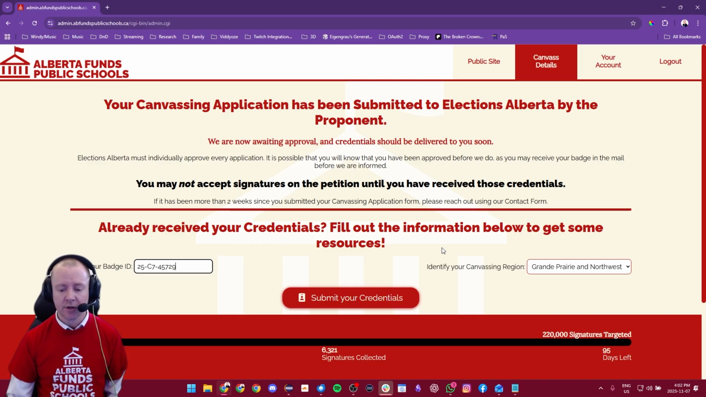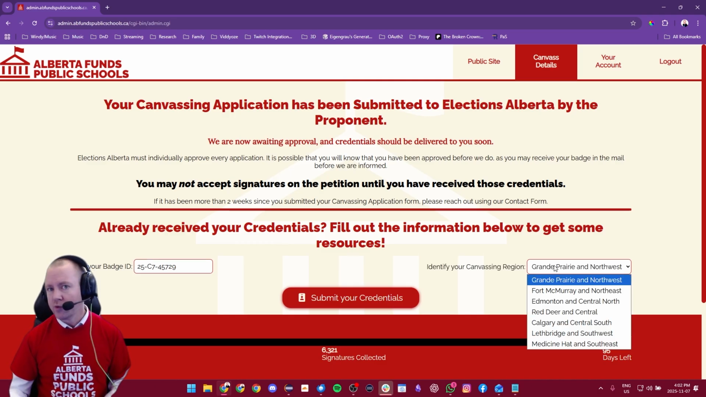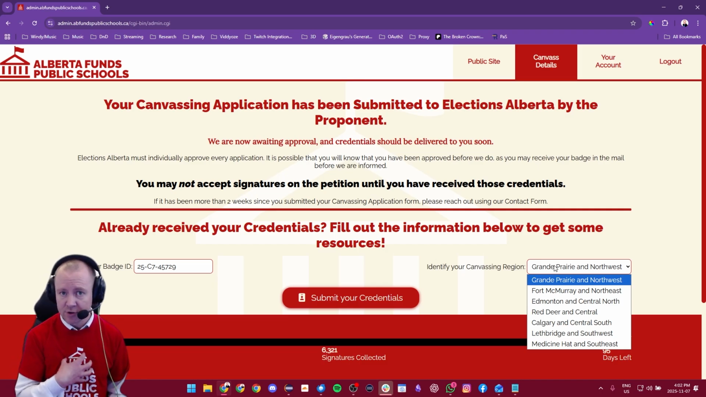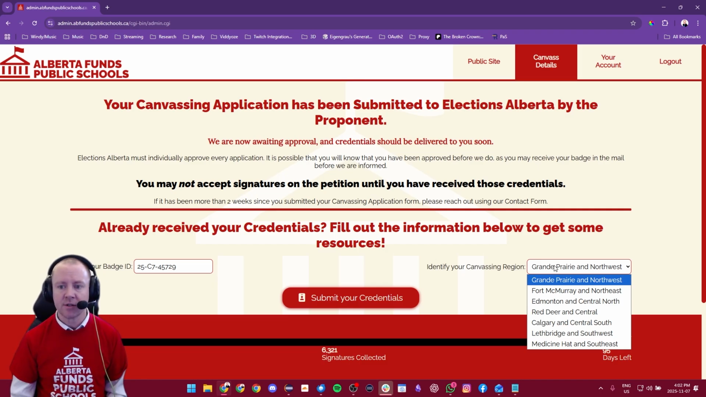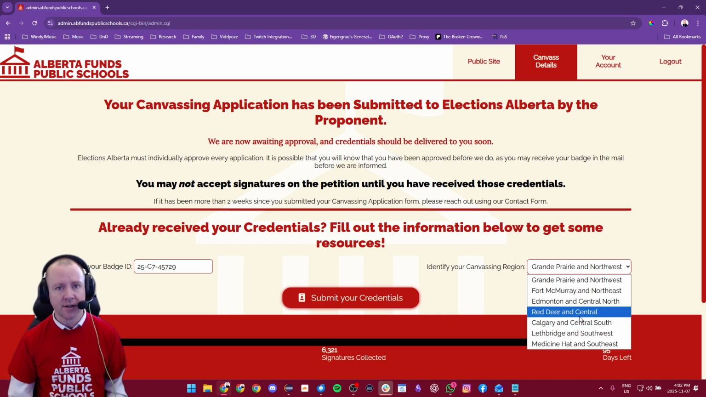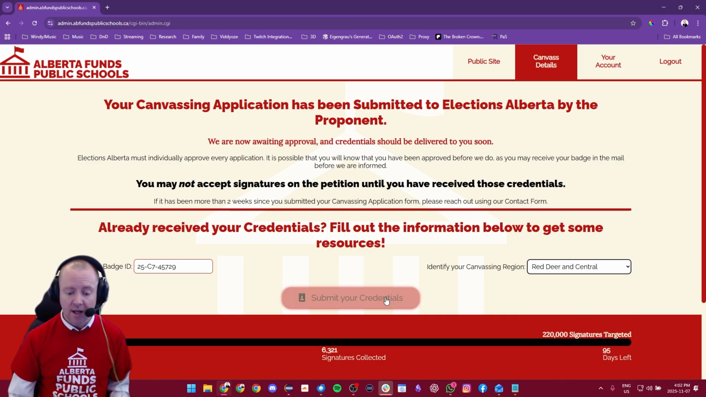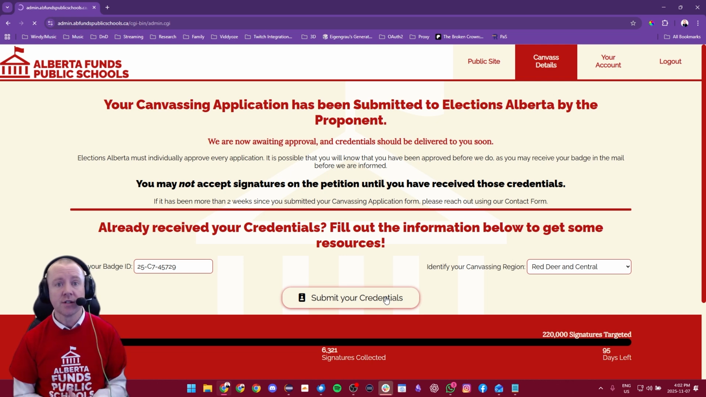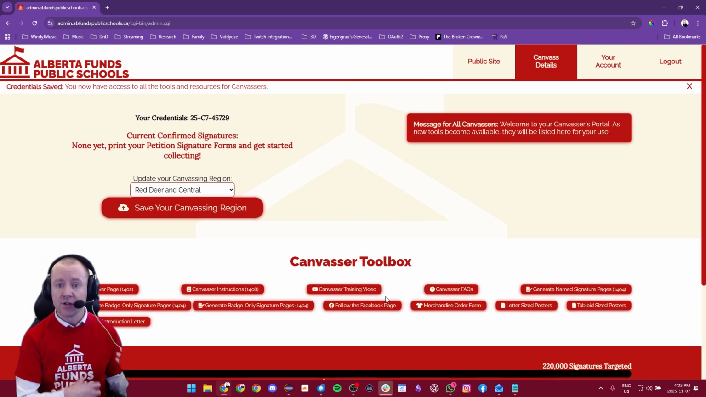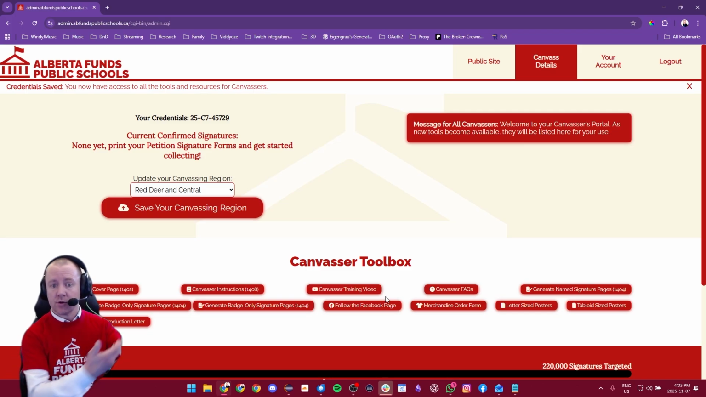The other thing that you're going to do is also select which region of the province that you are most likely to do the majority of your canvassing in. So for me, I'm a Calgary and Central South guy, but for the purposes of this demonstration, I'm going to say that I'm a Red Deer and Central guy, just because I can. And then once I've done that, and I hit submit my credentials, now all the organizers have your credentials, and guess what? You also now have access to all sorts of things here.